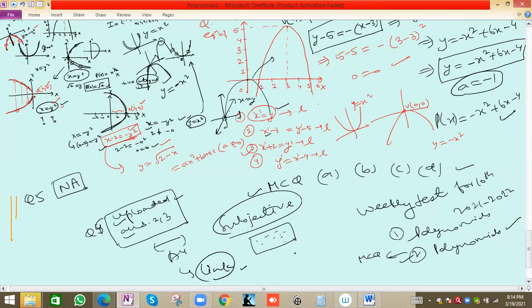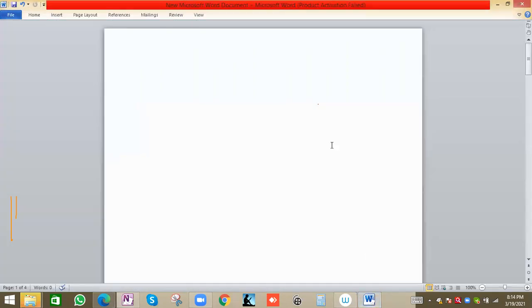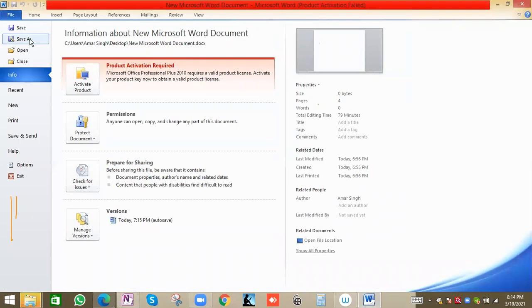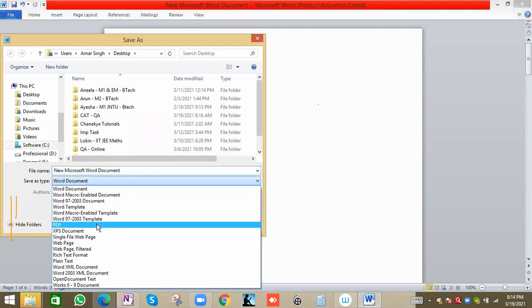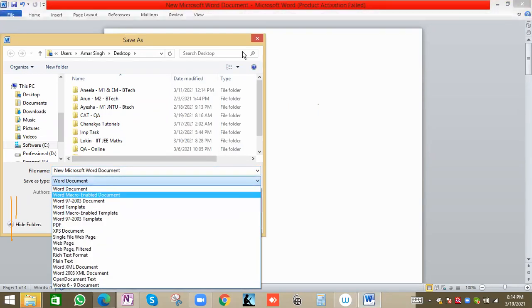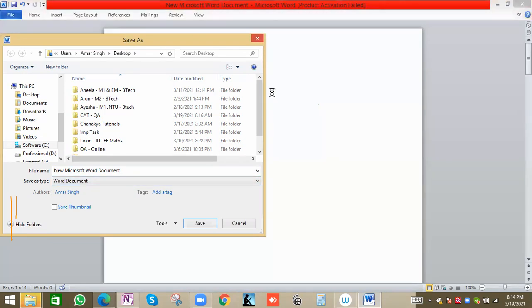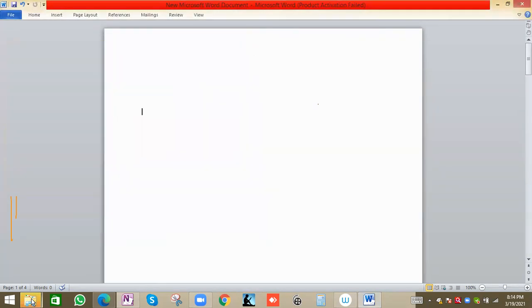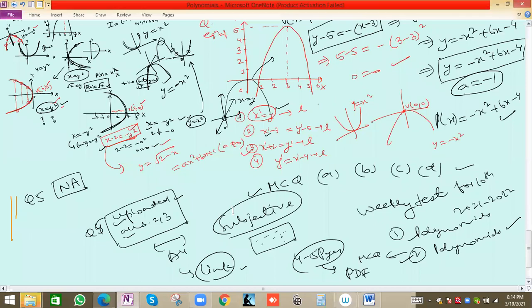Before uploading, suppose we have 4 or 5 pages, we can convert those pages into one PDF with the help of some software, CamScanner or any other software. The simple process is to take a photo of the pages and paste them into a Word document. Just paste them in Word, then Save As, and there is the option for PDF. Just save as PDF. The pages will be converted to PDF, and the same file you can upload in Google Classroom. That will be the process.